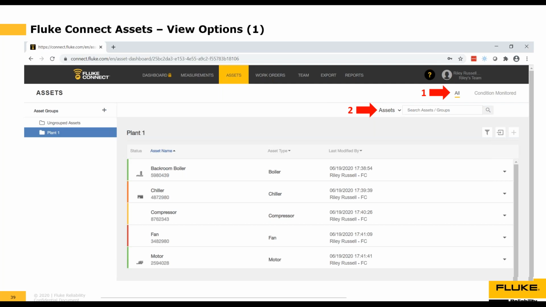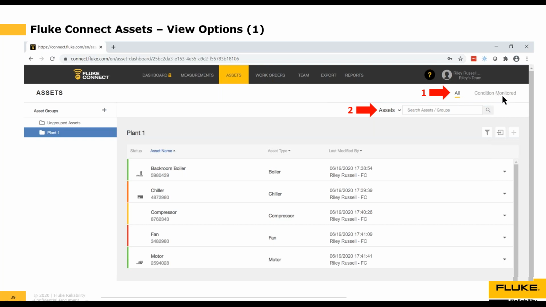I work with customers all the time, and most of them have hundreds of asset groups and thousands of assets. Now, they may need to search for an asset or an asset group specifically. So I want to show you how to do that. Over here, real quickly at the top, next to the number 1, we've got the ability to look at all of our assets or just those that are condition monitored.